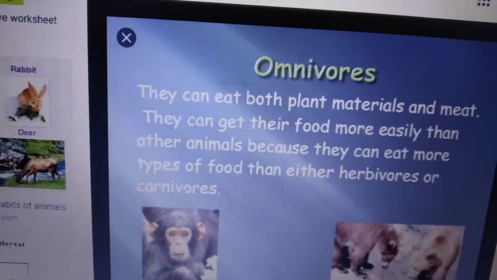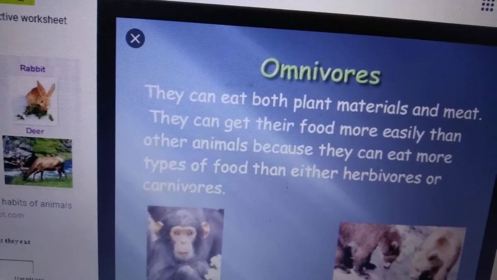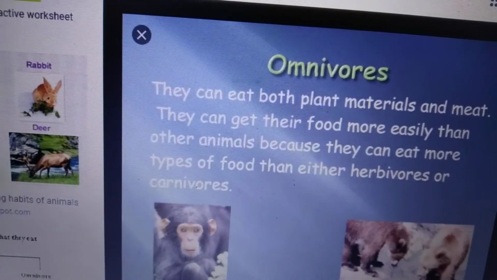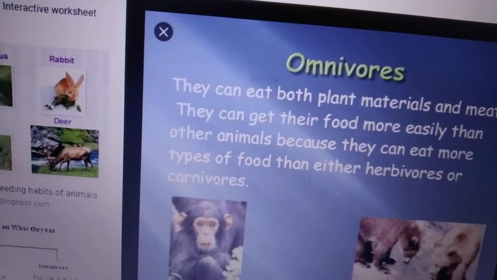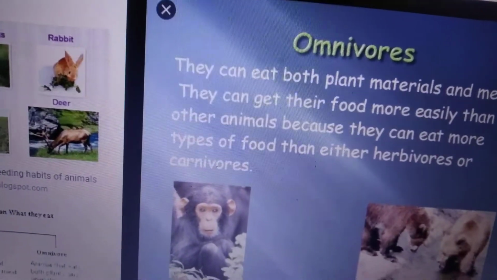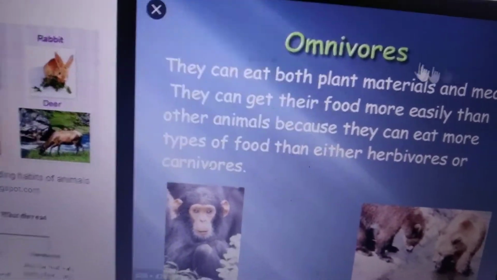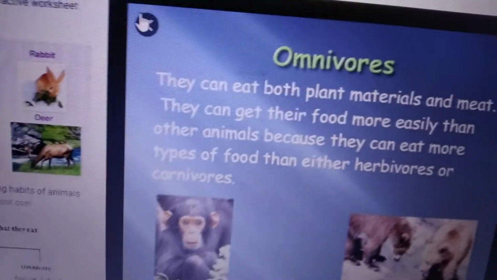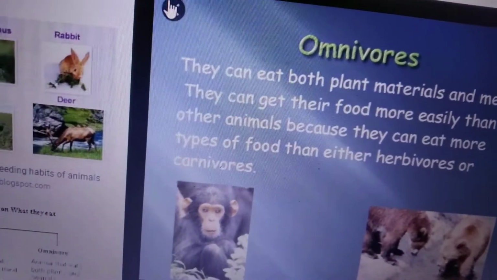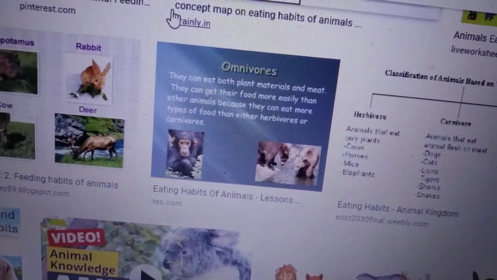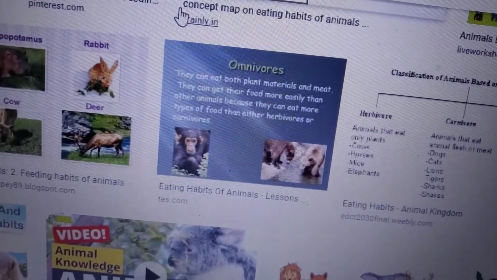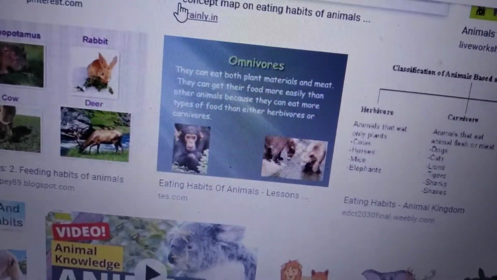Hope you have understood herbivores, carnivores, omnivores. Next come scavengers. What are scavengers, children? Have you heard about scavengers? Scavengers come under carnivores only, but they feed on dead and decaying organic matter, so they are known as scavengers.